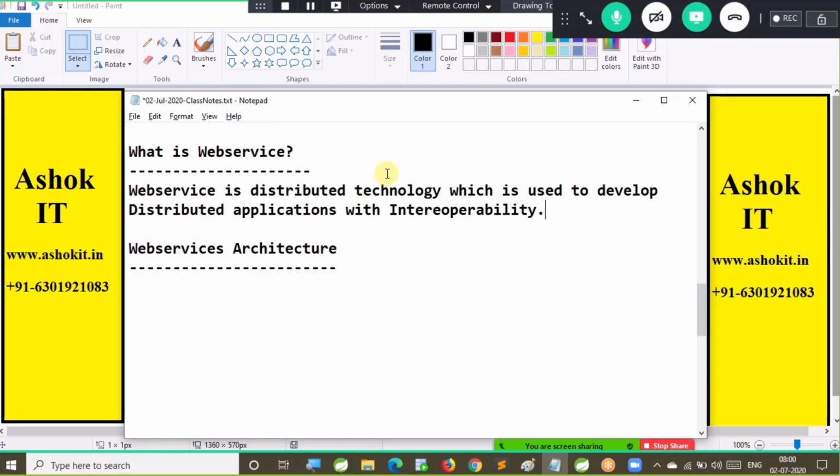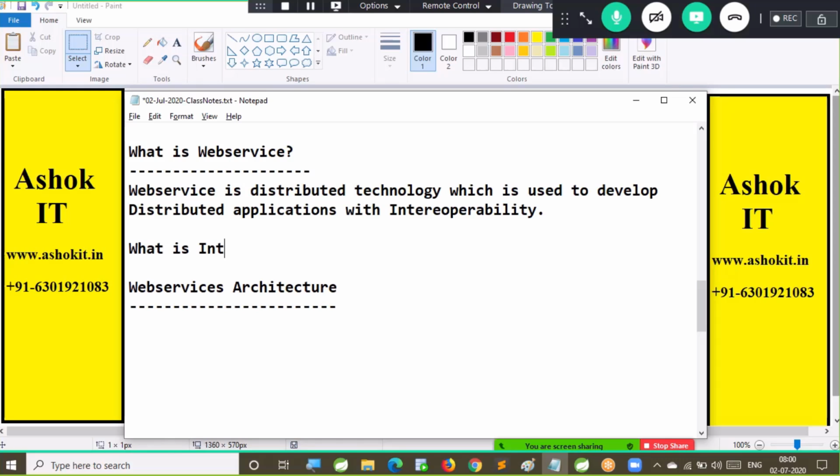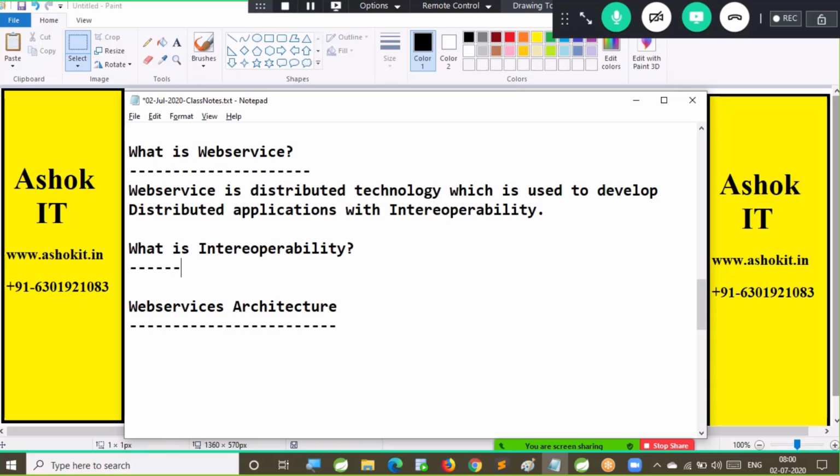So what is web service? Web service is a distributed technology which is used to develop distributed applications with interoperability. What is distributed application? If one application is communicating with another application, then that is called a distributed application. Then what is interoperability? In the last session we discussed what is interoperability.